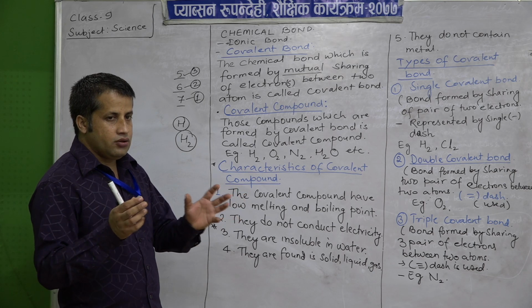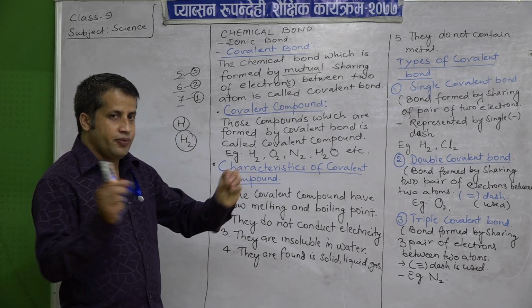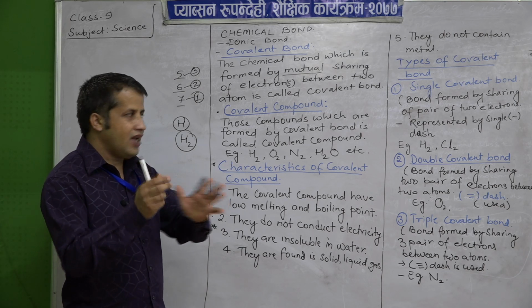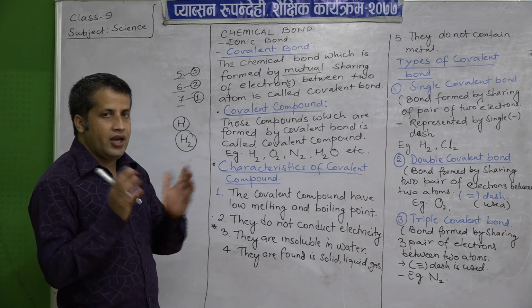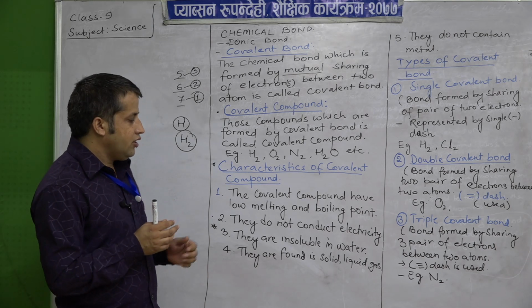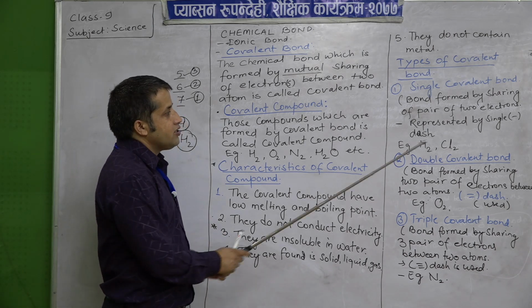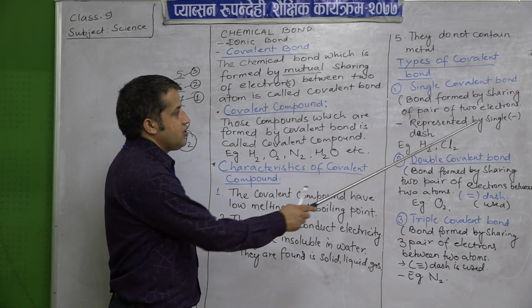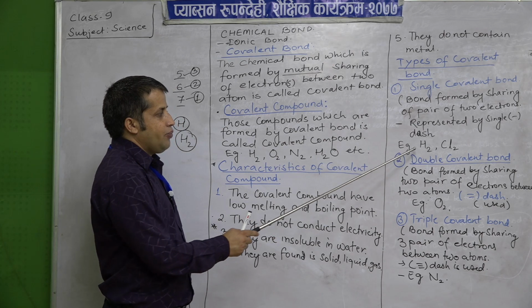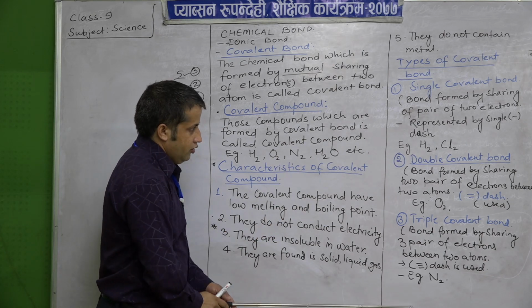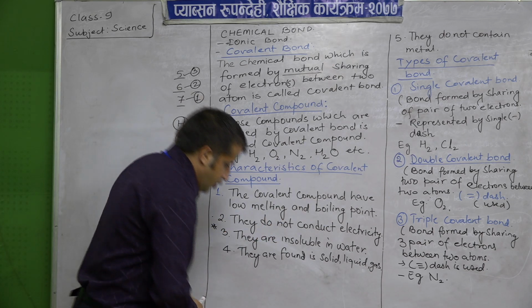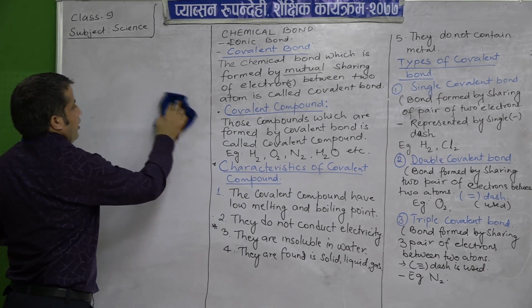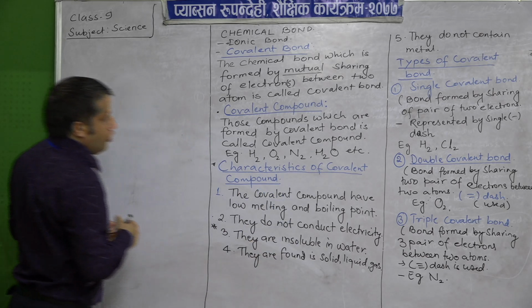The bond in which each atom contributes one electron to form a bond is known as a single covalent bond, and it is represented by a single dash sign. For example, hydrogen and chlorine. If you look here, you can see how they are formed, like a single covalent bond.